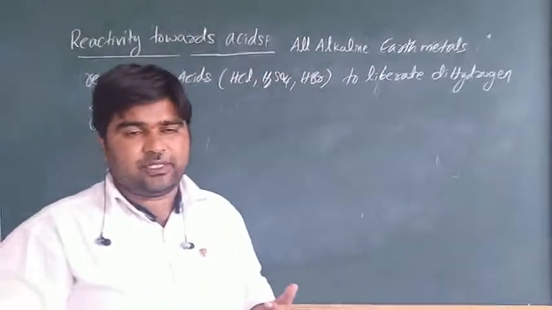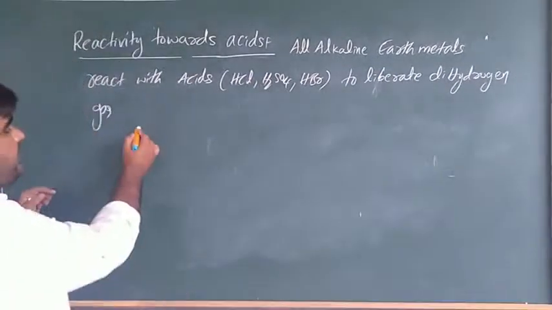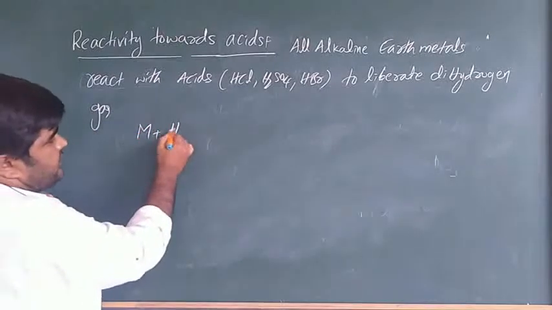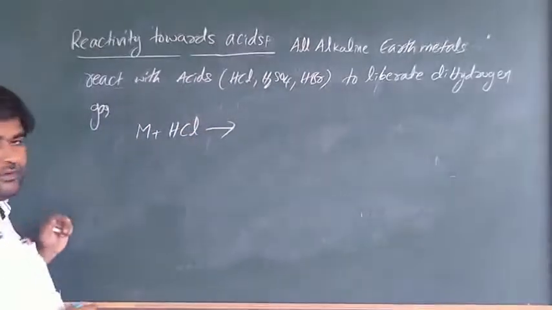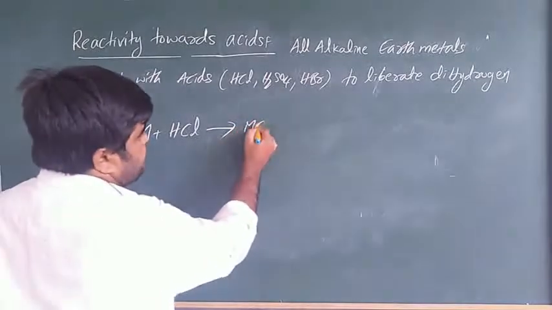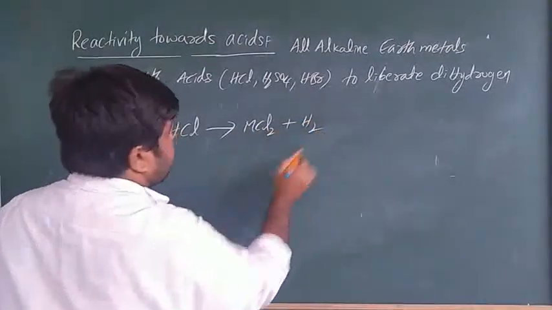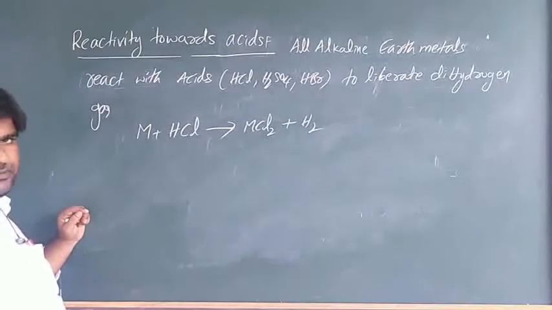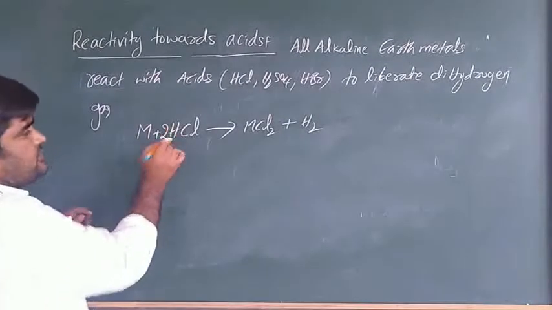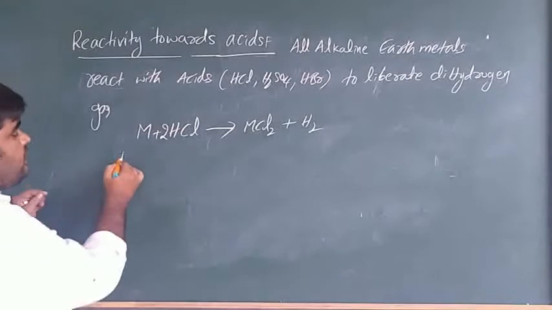For example, metal plus hydrochloric acid forms a chloride salt plus hydrogen gas. Is it clear? Here these are all alkaline earth metals.